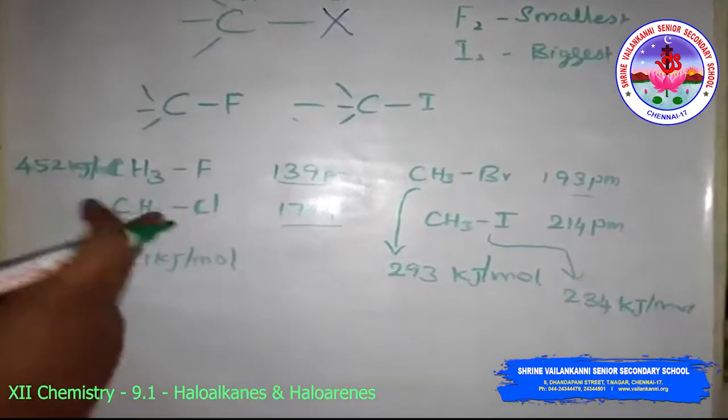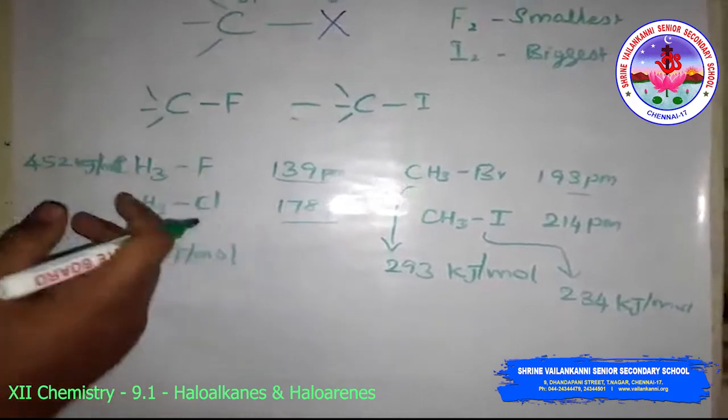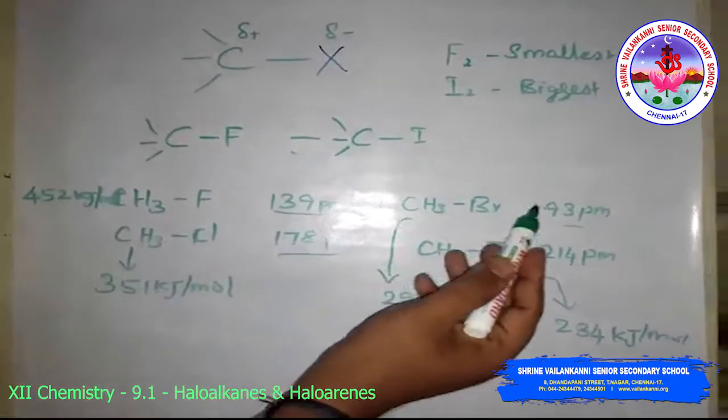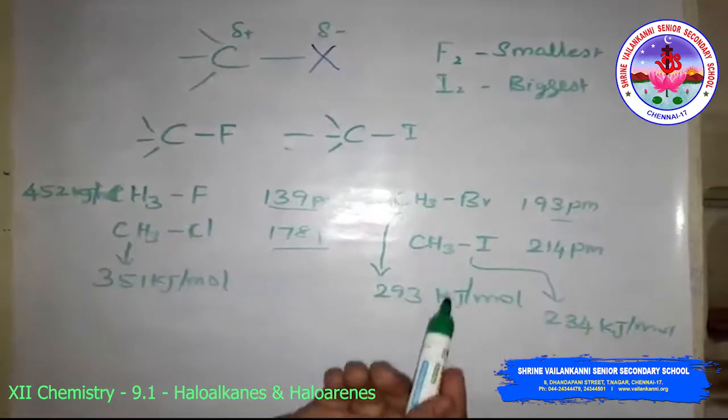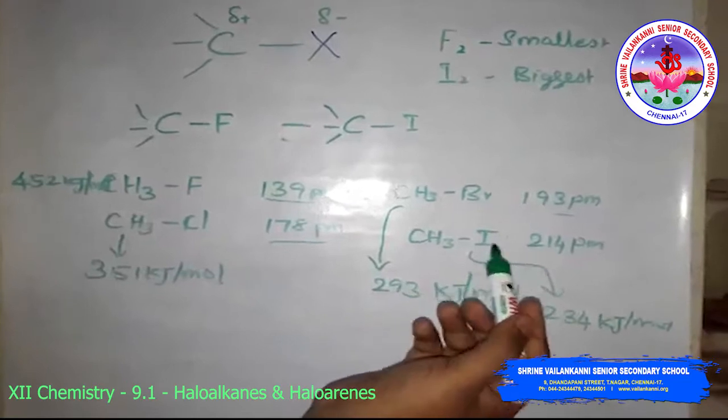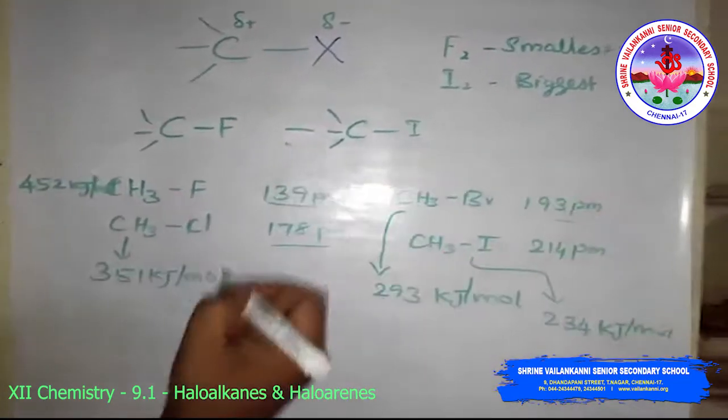Then the dipole moment is 1.847 for the fluorine compound, 1.860 for chlorine, 1.830 for bromine and 1.636 for iodine, that is in debye.